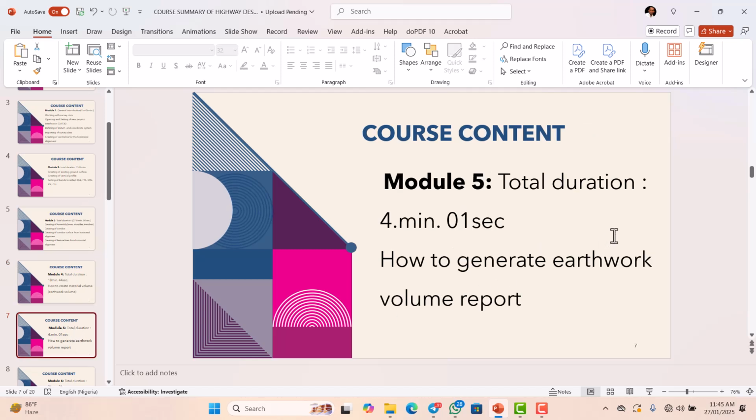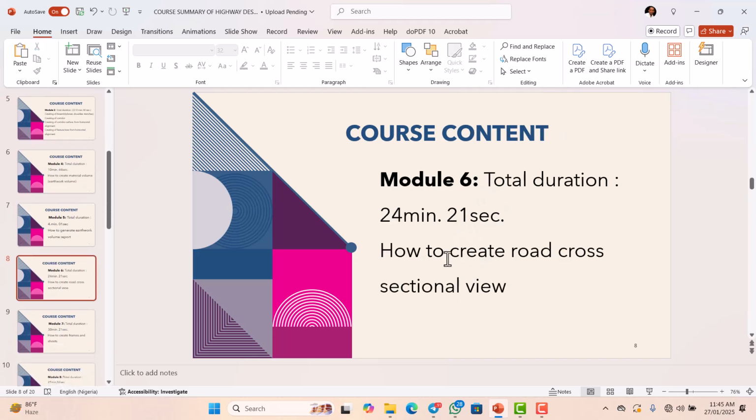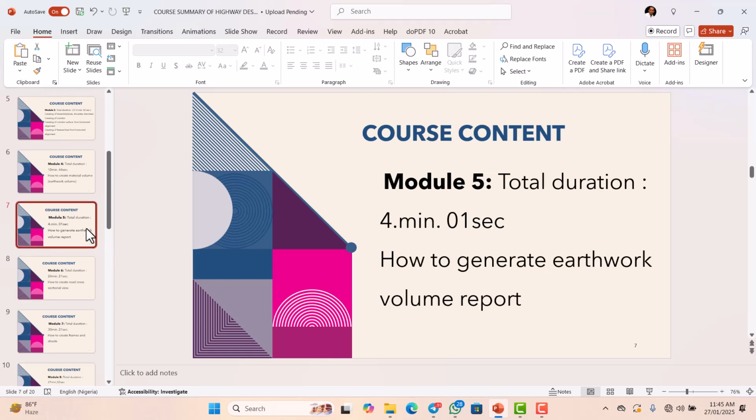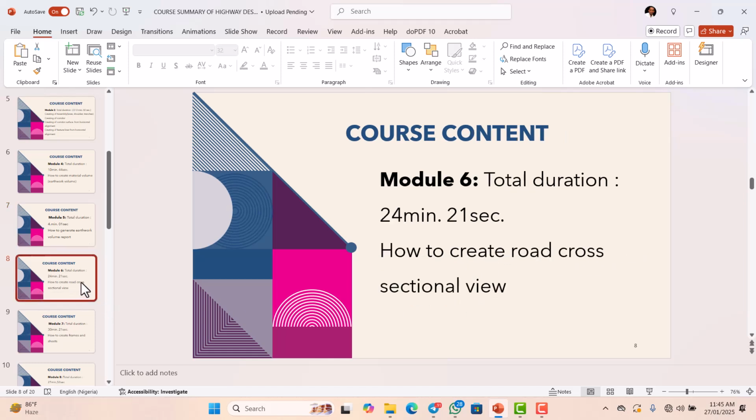In module 5, which has a total of just 4 minutes 1 second, we show you how to create road cross-sectional. In module 5, we will also show you how to generate earthwork volume report.